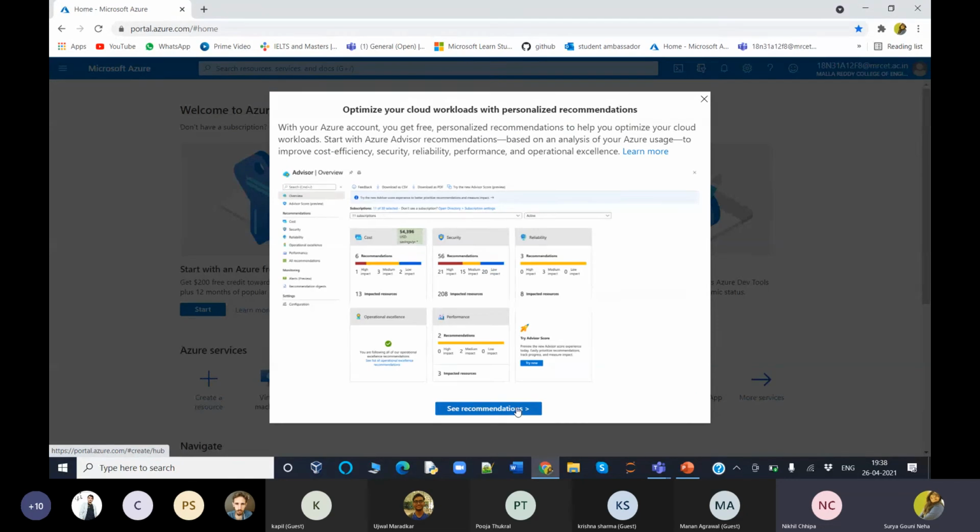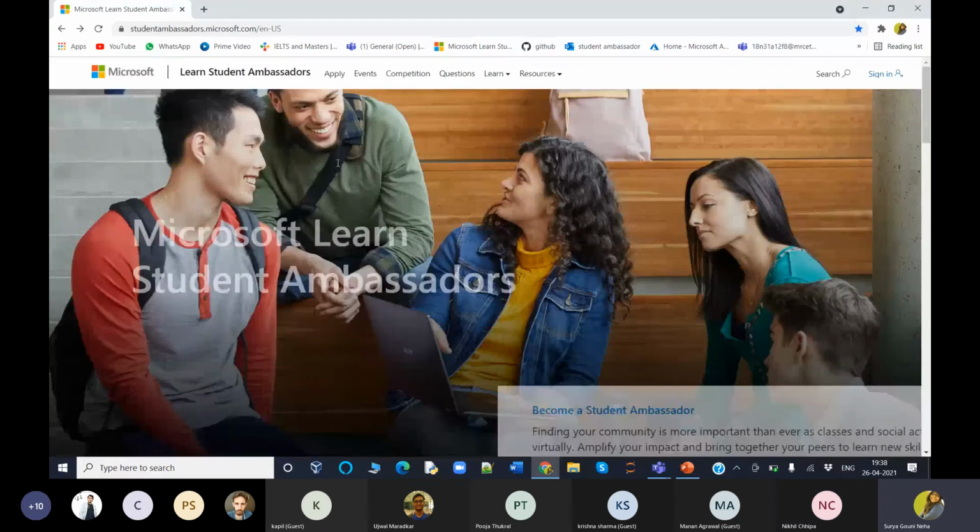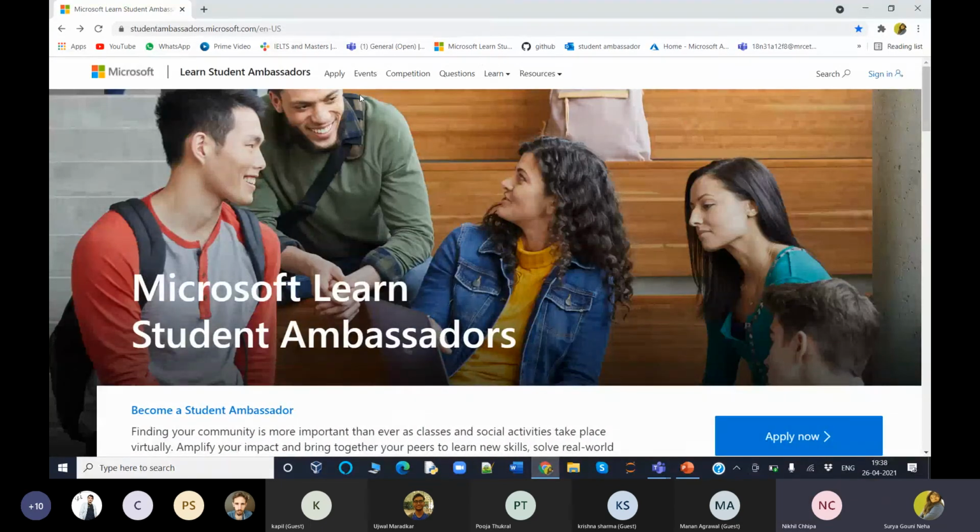like this. And here we can create a lot of virtual machines, app services, databases, Kubernetes, and whatnot, everything. We can develop so much. Even this is given to us with free credits.